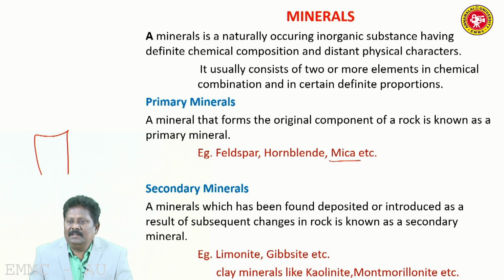Secondary mineral is subsequently formed. A mineral which has been formed, deposited or introduced as a result of subsequent changes in the rock is called a secondary mineral. Examples for secondary minerals are limonite, gypsite, etc. We can also include clay minerals like kaolinite, montmorillonite, vermiculite.